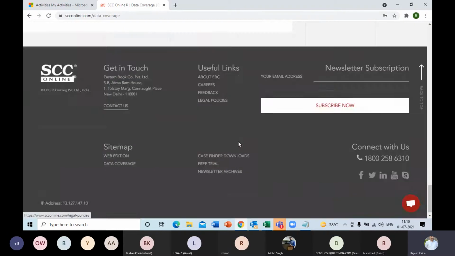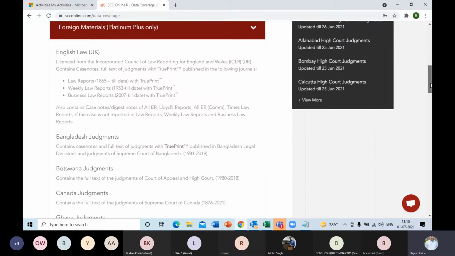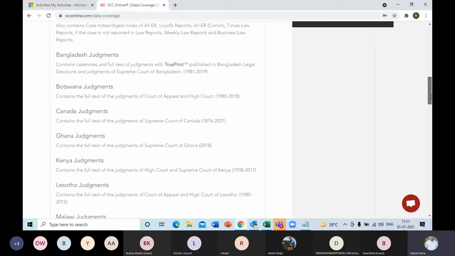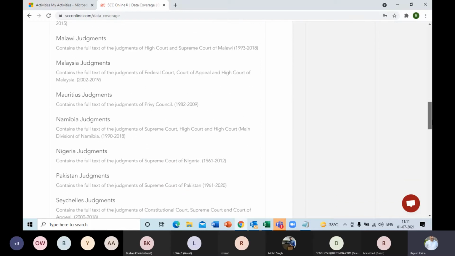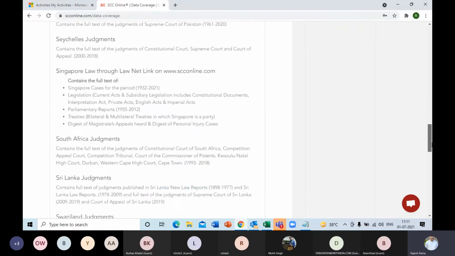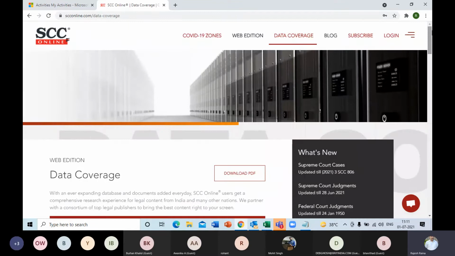And in foreign material, we have the entire English law, and we have tied up with ICLR, so you get the True Print of the Law Reports, Weekly Law Reports and Business Law Reports. Then there are other courts available to you from Bangladesh, Botswana, Canada, some African countries, then Asia and Southeast Asia, etc. All these databases are available to you in your subscription.